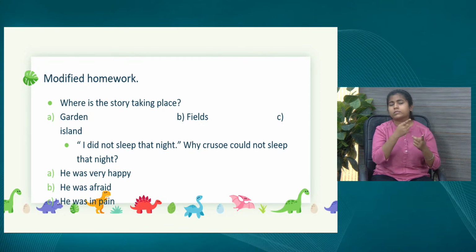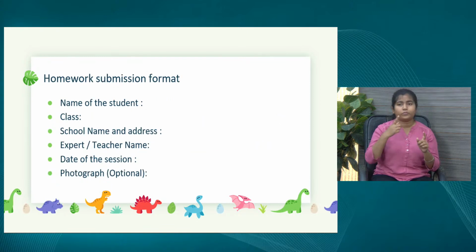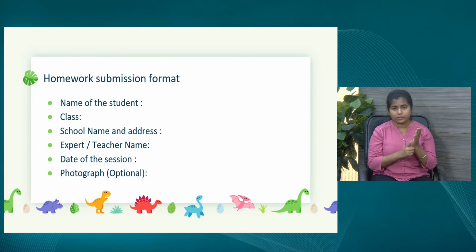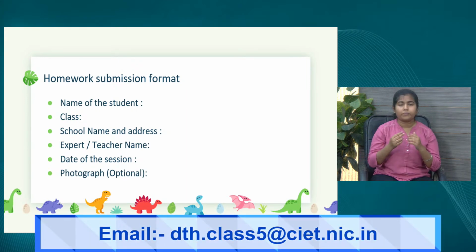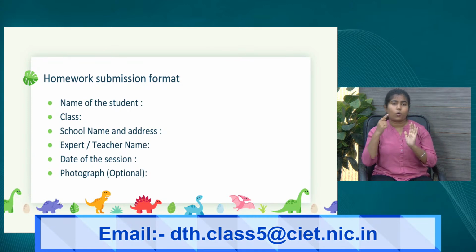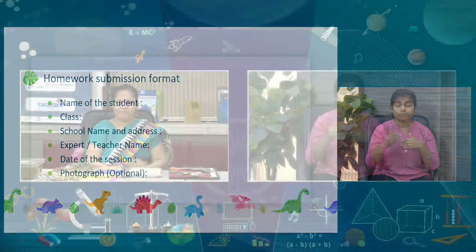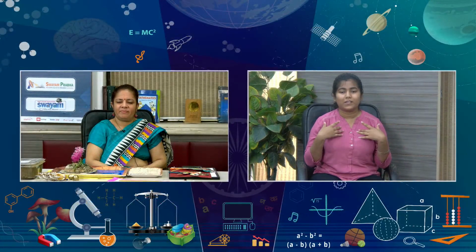You have to take the right answer, and this is the homework submission format, dear learners. You have to write your name first, then your class, then your school name and address, then the expert name and date of the session, that means today's date, and your photograph. That is completely optional. And in this format you have to send your homework to our email address, that is dth.class5th@ciet.nic.in.